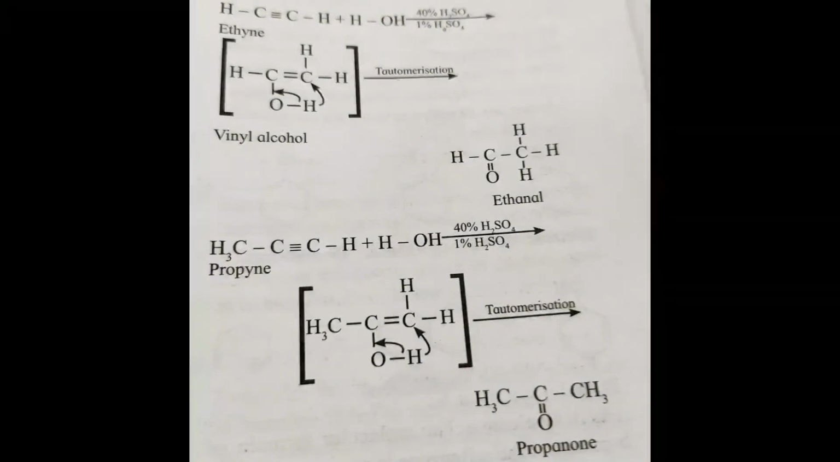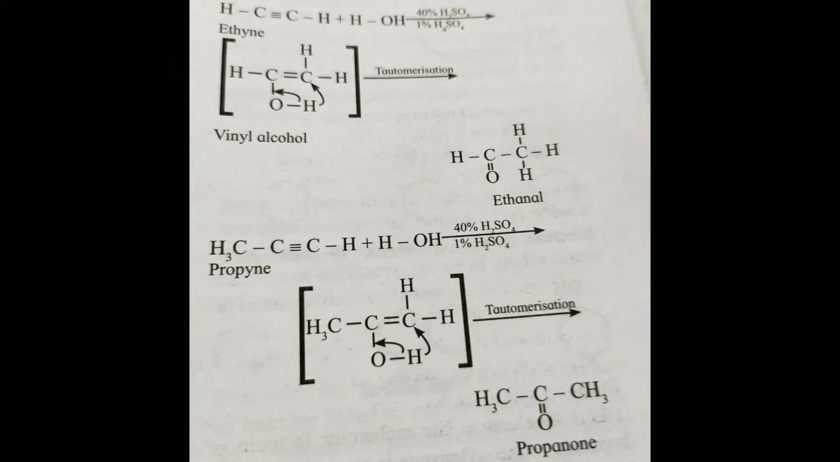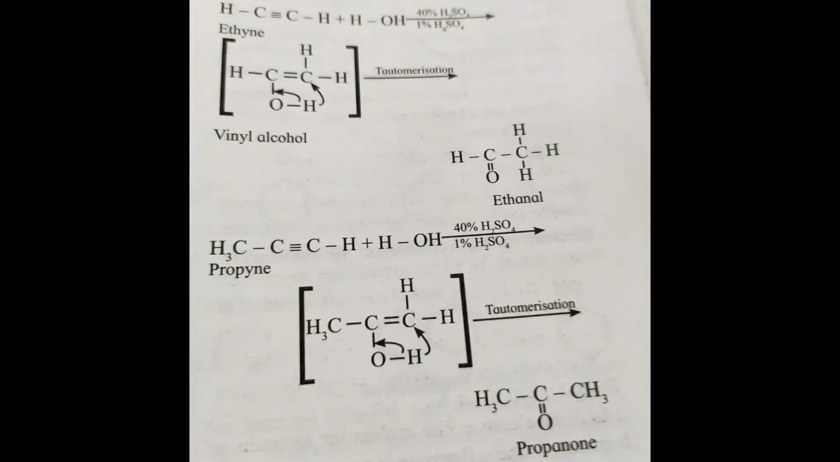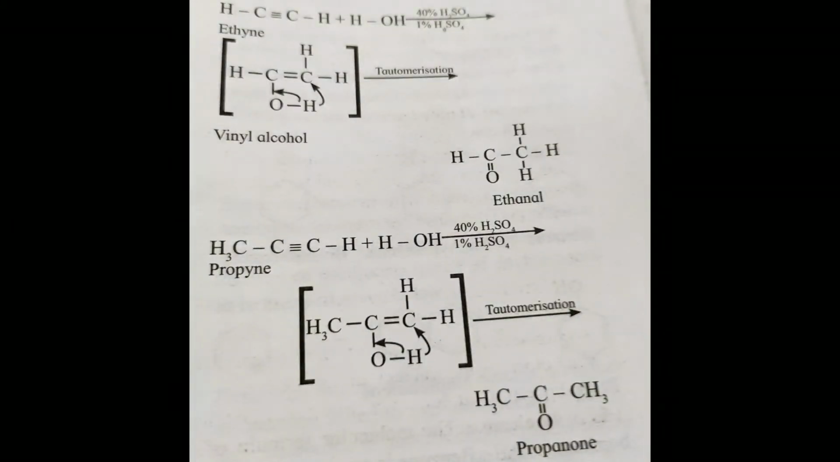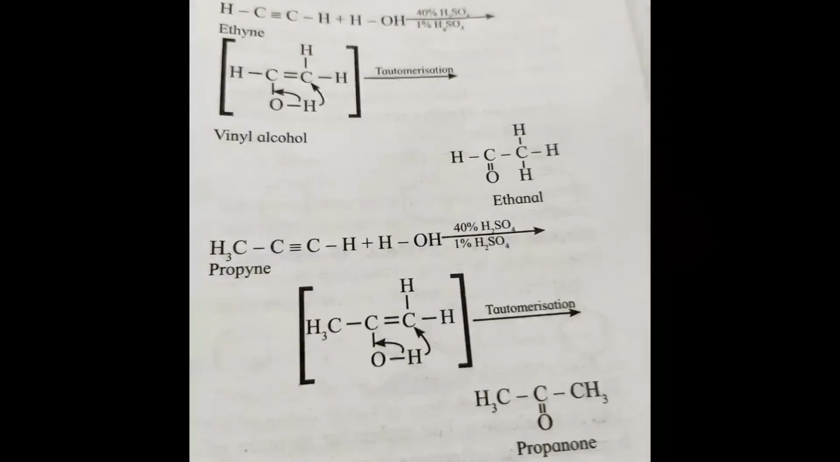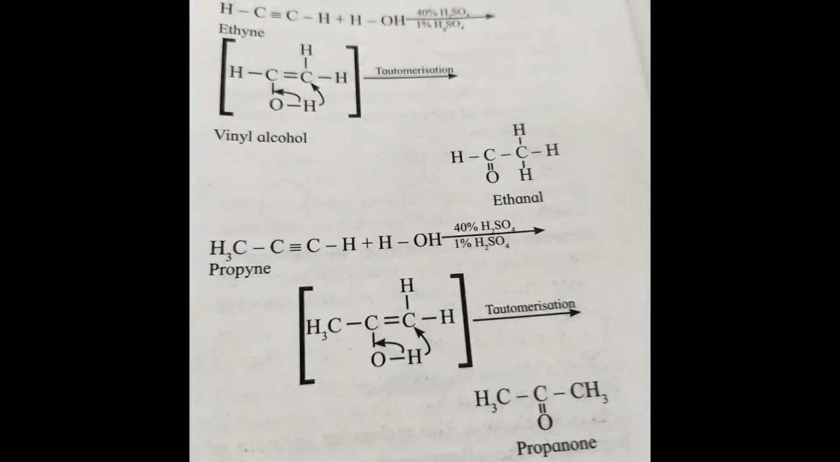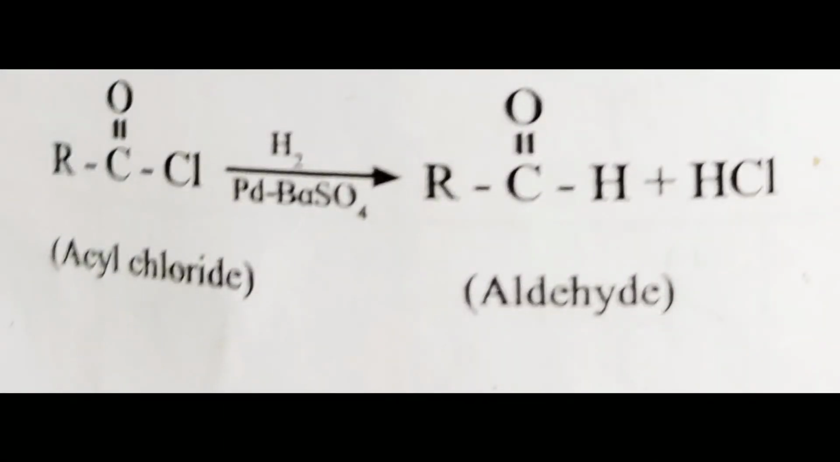For example, ethyne plus water with 40% H2SO4 and 1% mercuric sulfate gives vinyl alcohol. After tautomerism it gives ethanal, and the final product is propanone. We take another method for preparation of aldehydes and ketones. Some methods of preparation of aldehydes and ketones involve a common starting functional group but different types.